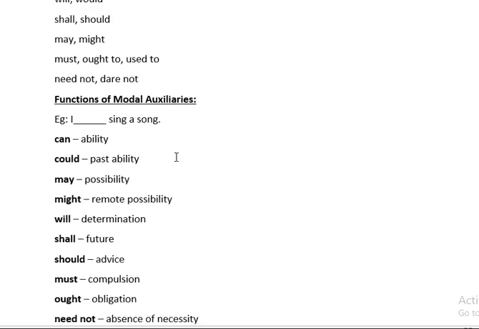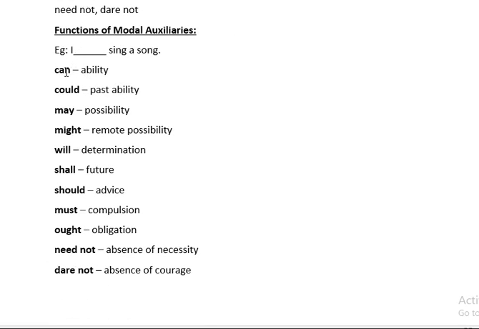Now see here. If I say, "I can sing a song," it shows what? I have the ability to sing a song. If I say, "I could sing a song," it shows my past ability, that in the past I could sing the song, but now I could not. If I say, "I may sing a song," it shows possibility, that in future I may sing a song. But if I say, "I might sing a song," it shows remote possibility.